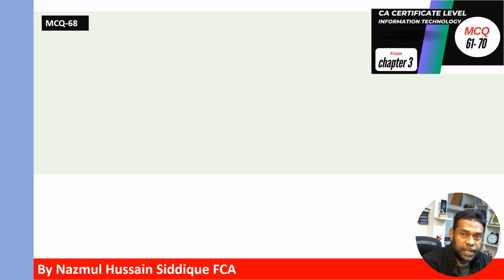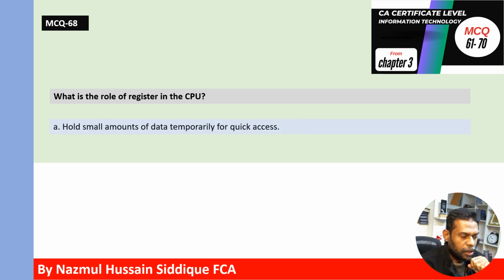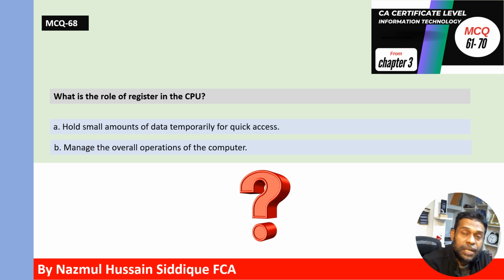MCQ 68. What is the role of register in the CPU? Option A, hold small amounts of data temporarily for quick access. Option B, manage the overall operations of the computer. Which one is correct answer? What is the role of register in the CPU?